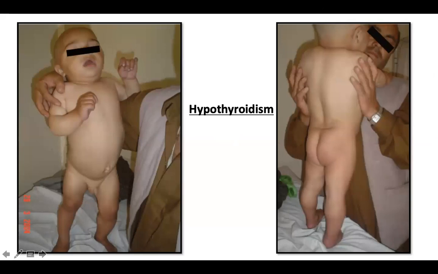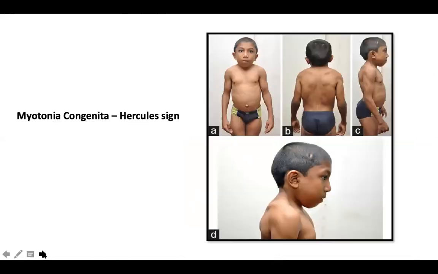Like this child who is having congenital hypothyroidism. This is known as Kocher-Debré-Sémélaigne syndrome, right? Where you can see a generalized hypertrophy all throughout, posteriorly as well as anteriorly. This is a child who is having a generalized hypertrophy of muscles because of severe hypothyroidism.